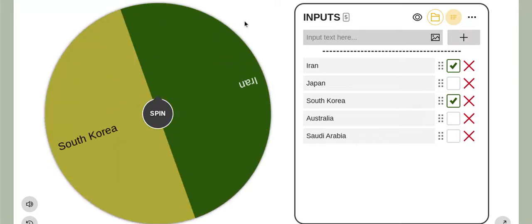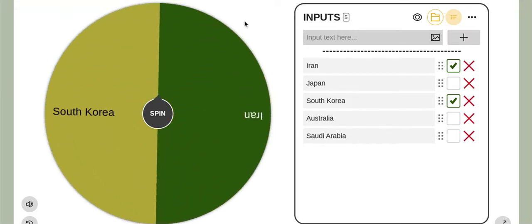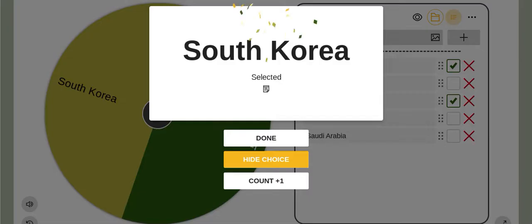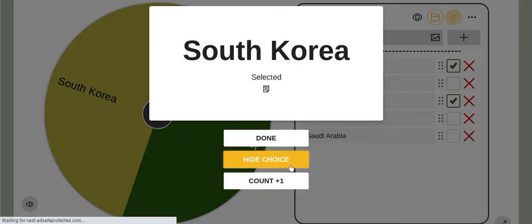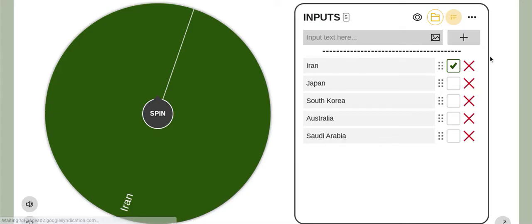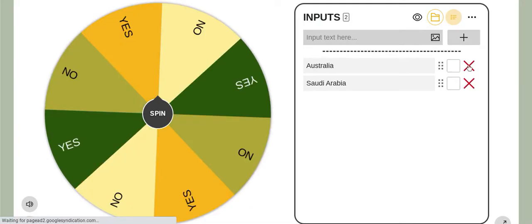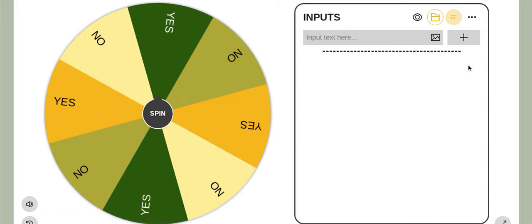Who's going to make it into Group E? And it will be South Korea. Okay. South Korea and Iran. That's it. We're going to hide the choice, and we're going to get rid of the options here. We're going to close the tab.